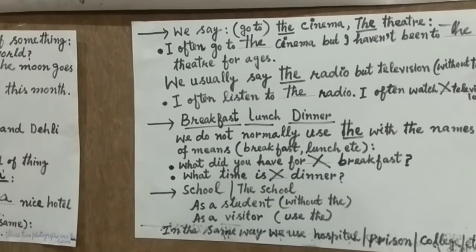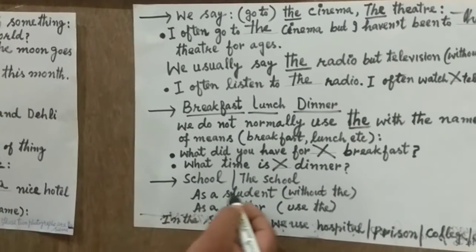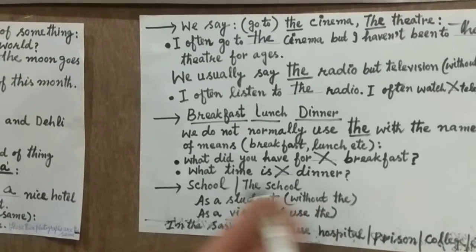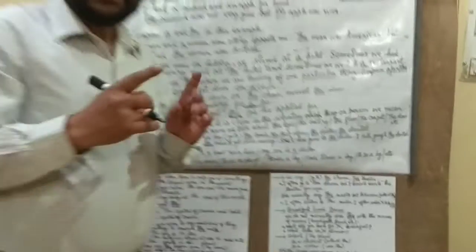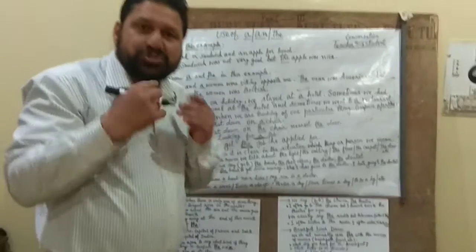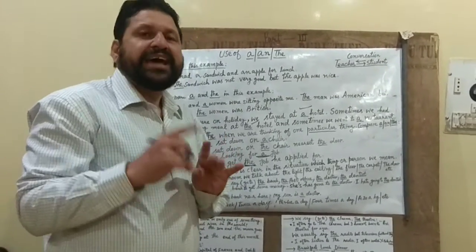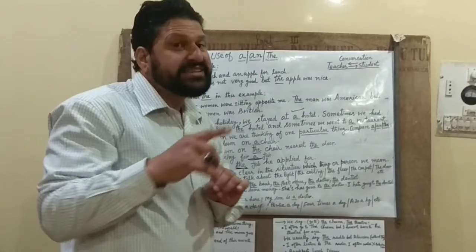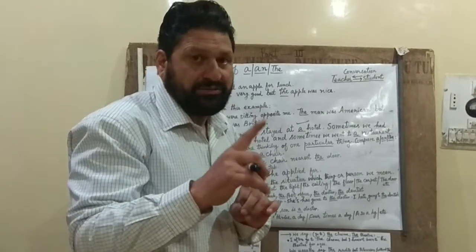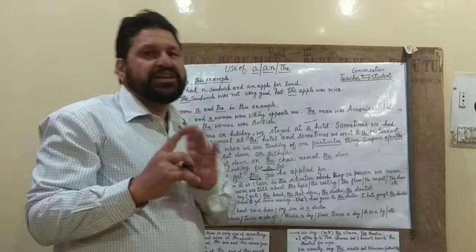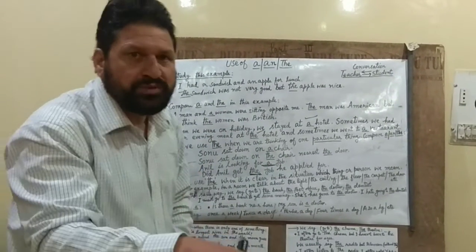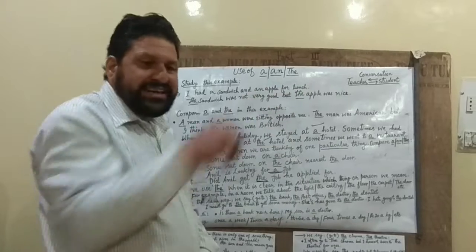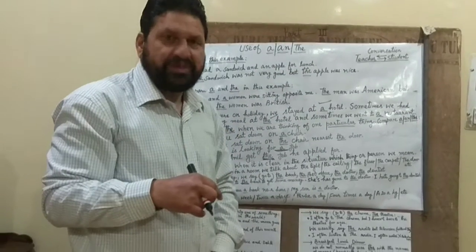Now come here. I am coming verbally with a student, without the. As a student, if anybody is a student in the school, then we cannot use the with that school. We can use only school. Anil is in school, but her mother came to pay the dues.